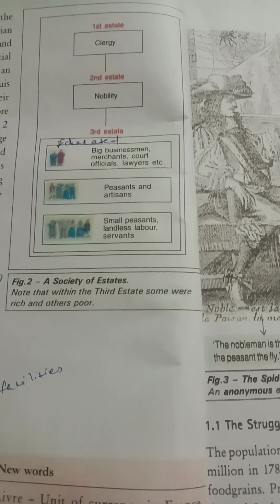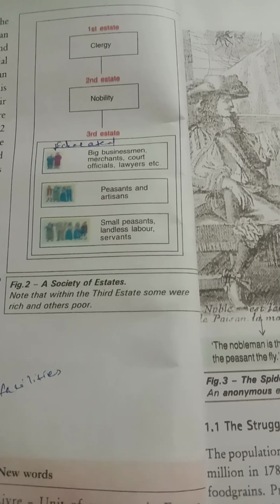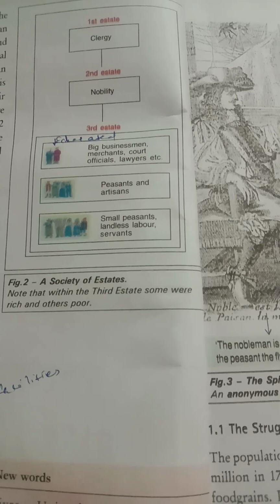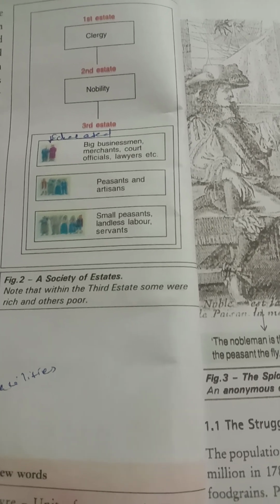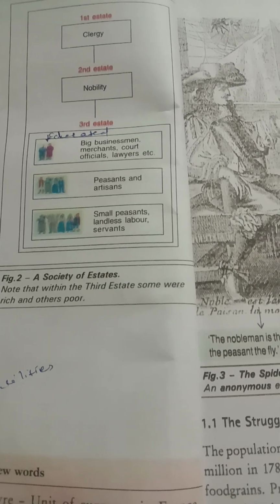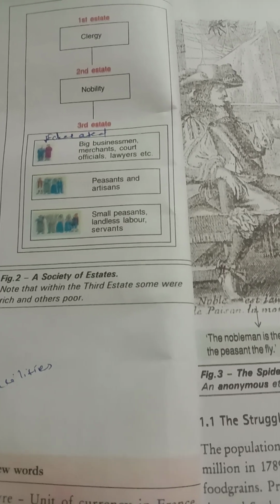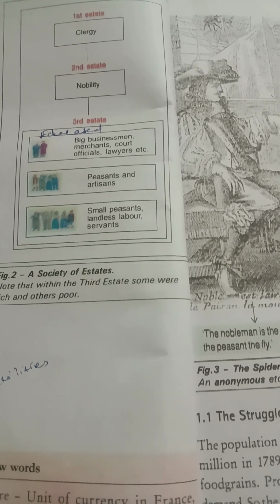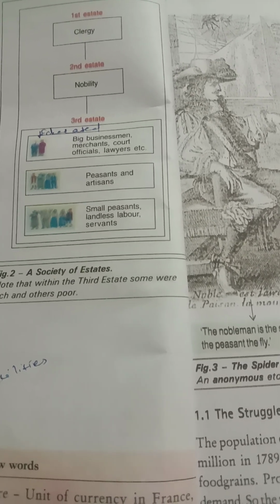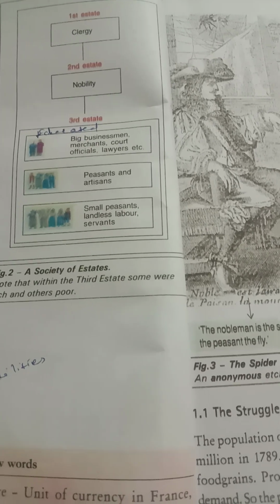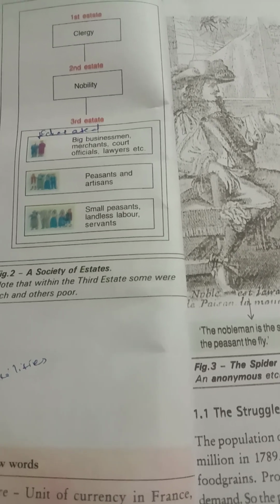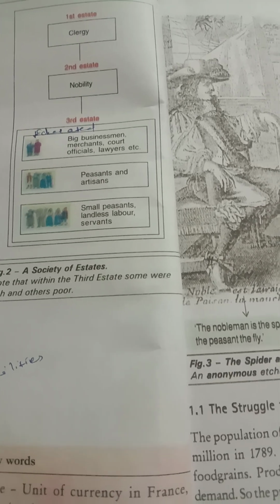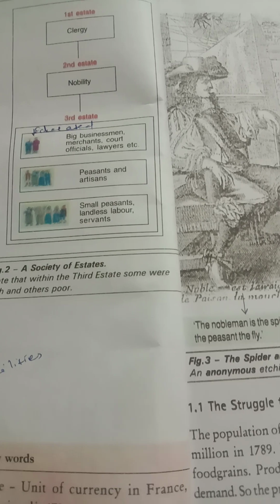And the society of estates was part of the feudal system that dated back to the Middle Ages. Feudal system means normally the king will be the head. Then after that, clergy people. Clergy means the church people, bishop, father, like that, those who are attending the function of the church. Then under that, nobles. Nobles means aristocracy like landlords. Then vassals, small parts. Then knights. Knights are nothing but they are maintaining the soldiers. And then peasants, that is farmers.